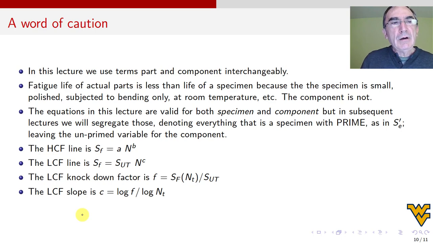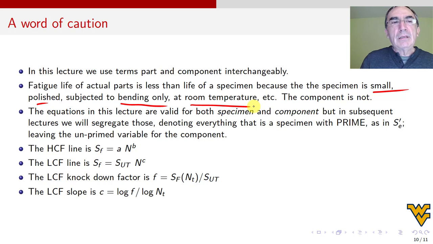Second, we have to start to understand that the specimen and the part or component are not the same. The component will have less life than the specimen because the specimen is small, polished, subject to bending only, and tested at room temperature. All these restrictions give us a life or a strength.